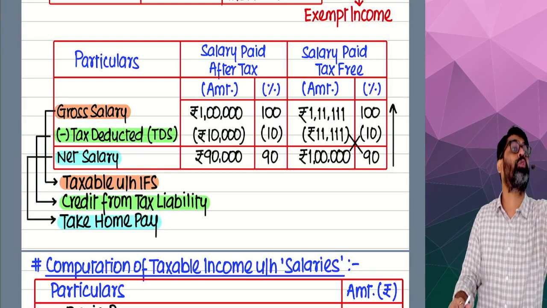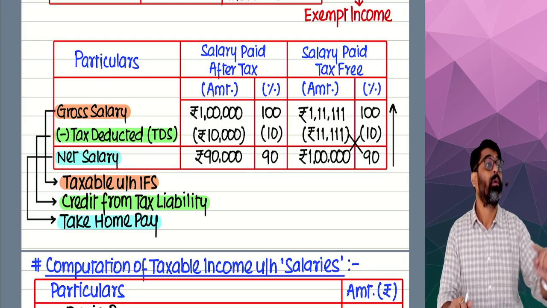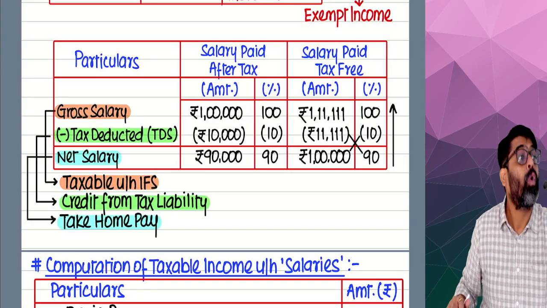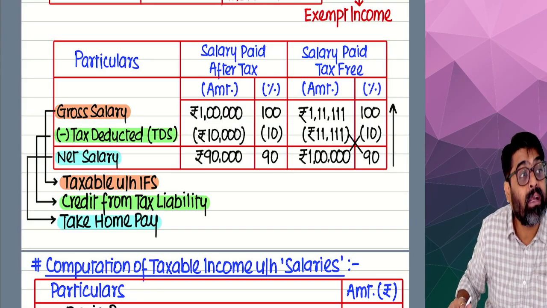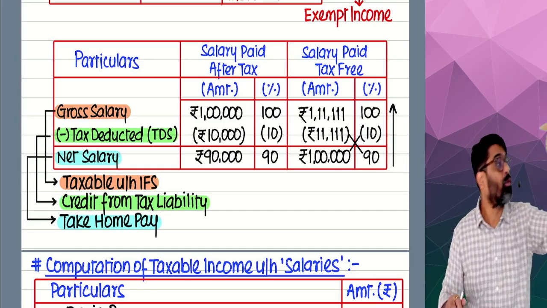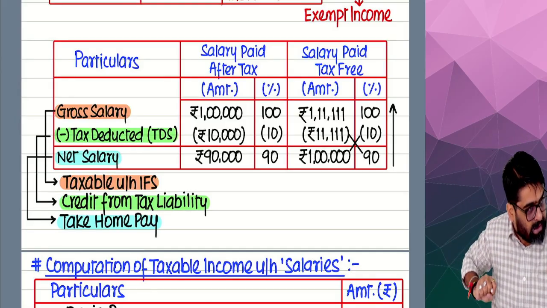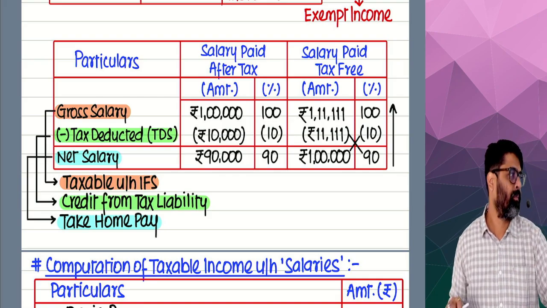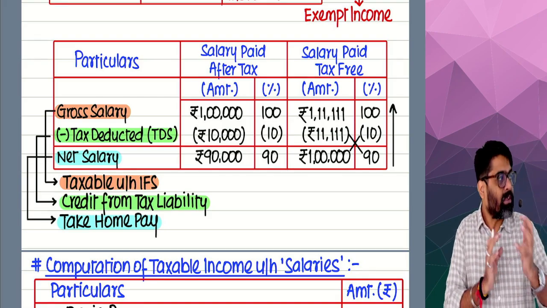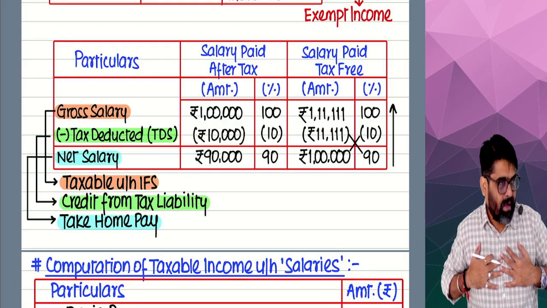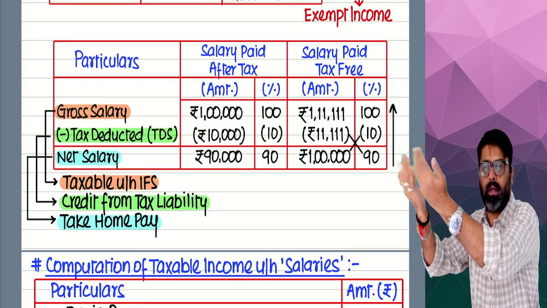Who is the source of salary income for the employee? The employer. So at source the tax should be deducted and the net amount should be given. And that tax deducted at source by the employer should be given to the government.